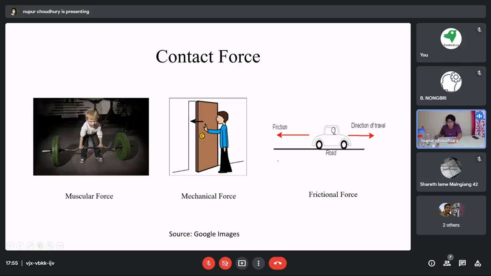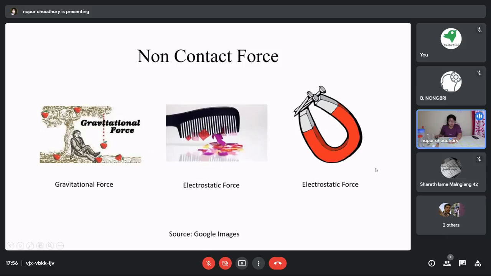In this picture, you can see the car is moving towards the right. The frictional force always occurs towards the left. Okay. So frictional force is always opposite to the direction of travel. All right. So here also the bodies need to be in contact with each other. Now coming to the second important force, which is non-contact force.